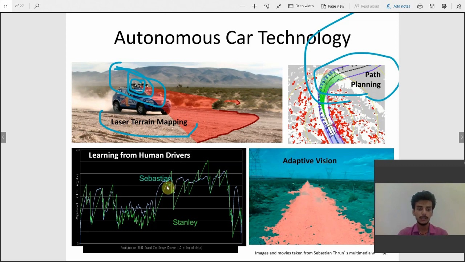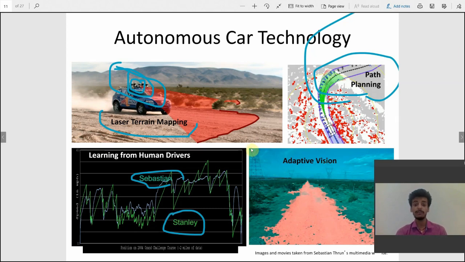So it maps its path according to it, and learns from human drivers. As you can see, there are two drivers, Sebastian and Stanley, and when they were driving, the car was actually doing nothing but learning from them. The car was recording all the data while they were driving. It recorded every activity of theirs, like how they were driving and what they were doing when some obstacle came in front of them. The data is further used to train the car.